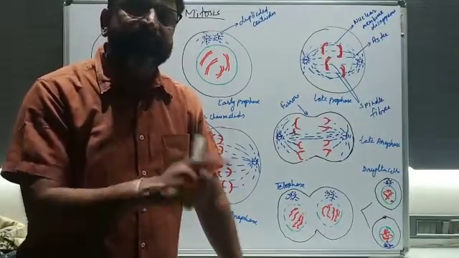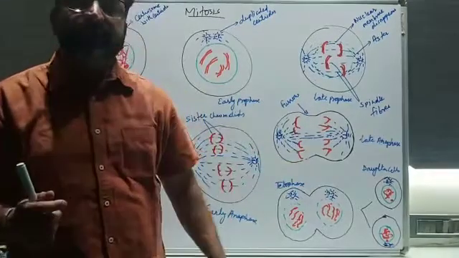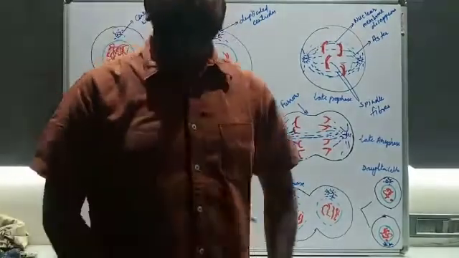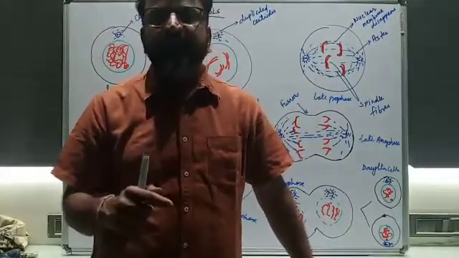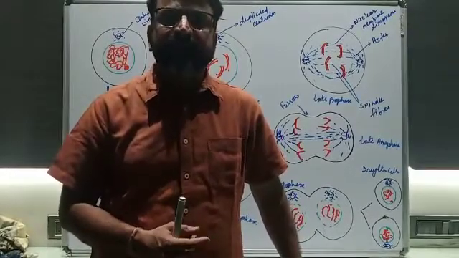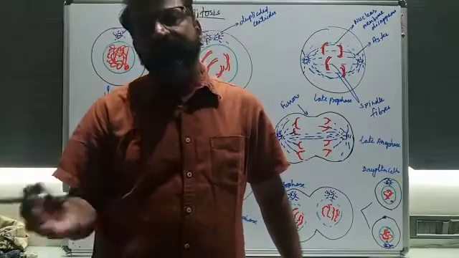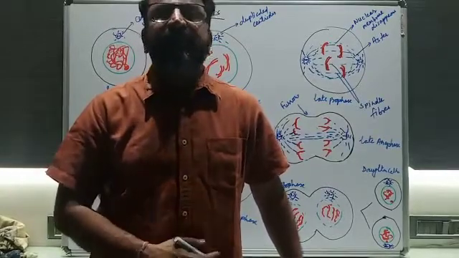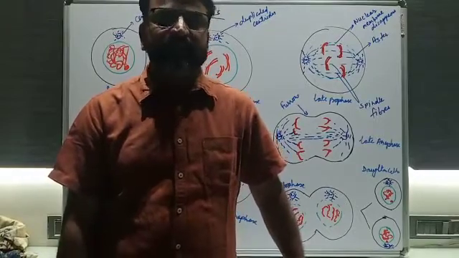G1 is the growth one phase, in which the cell will grow in size, and lipids and other things will be produced. Proteins etc. will be synthesized. The S phase is the synthesis phase, in which you will see DNA copying and replication taking place. Is it fine? Then the G2 phase is there. In the G2 phase, the rest of the proteins, lipids and other metabolites are synthesized.